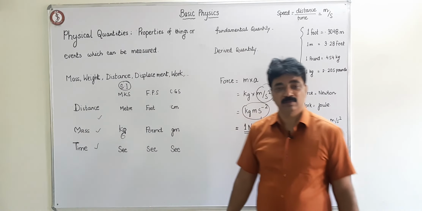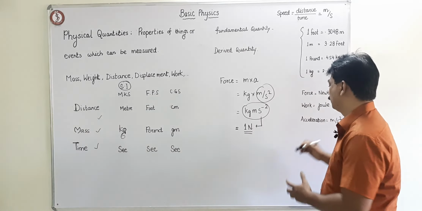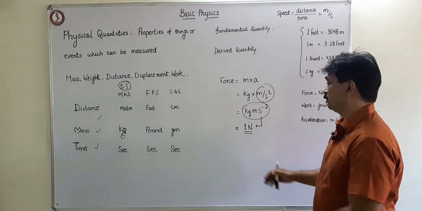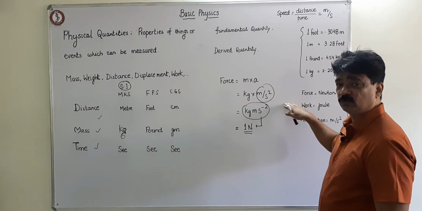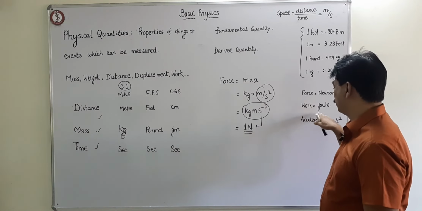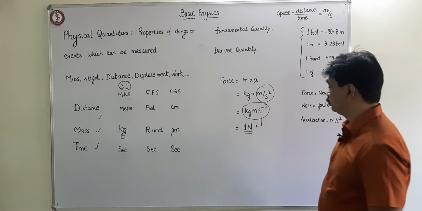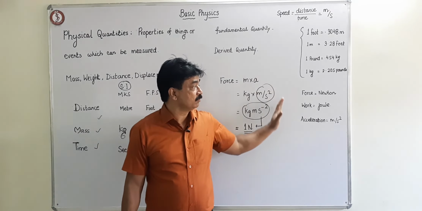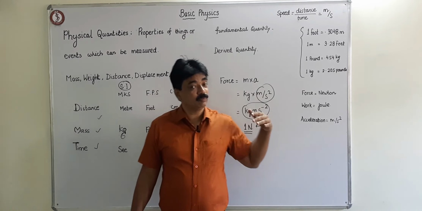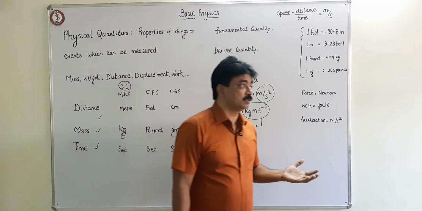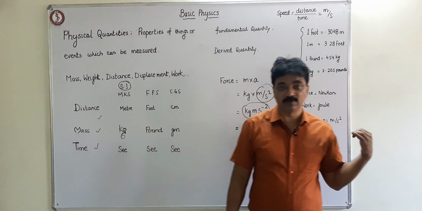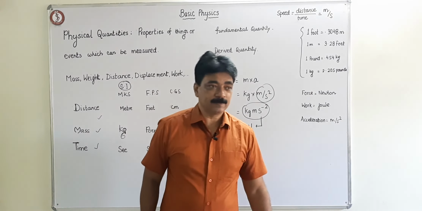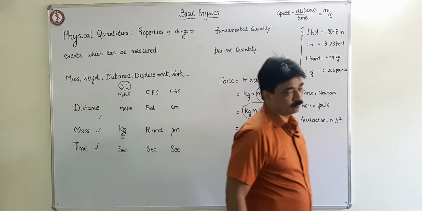Similarly for work, the unit will be, work done will be force into displacement. So that will again become very big. So to cut it short, we put the unit of work done as joule. So that means, children, you have to understand at least the units what are given on the board. You have to memorize the units. Like if somebody asks you what is the SI unit of force, these are SI units. So SI unit of force क्या होगा, then you have to tell Newton. SI unit of work क्या होगा, then you have to tell joule.